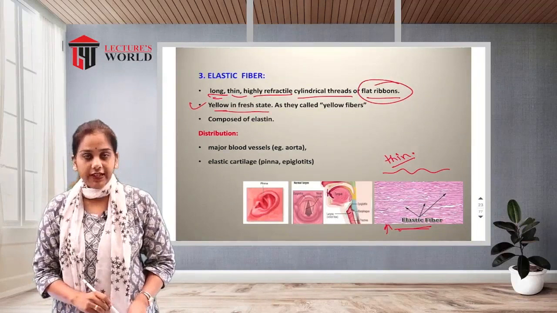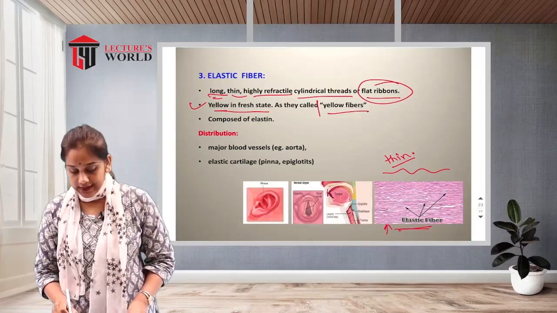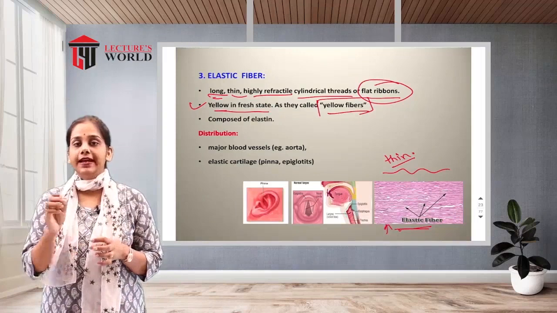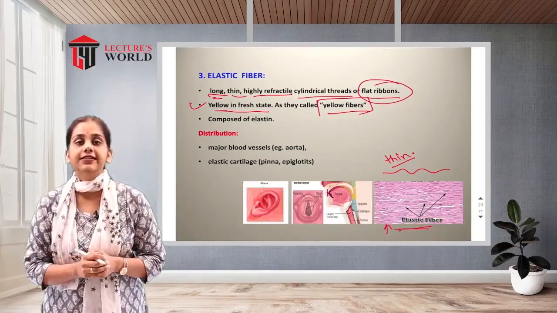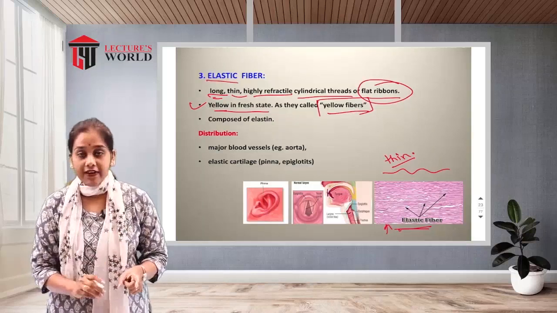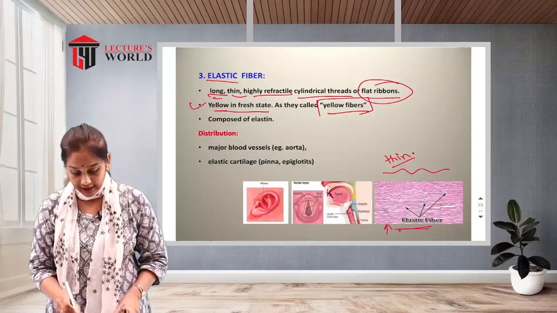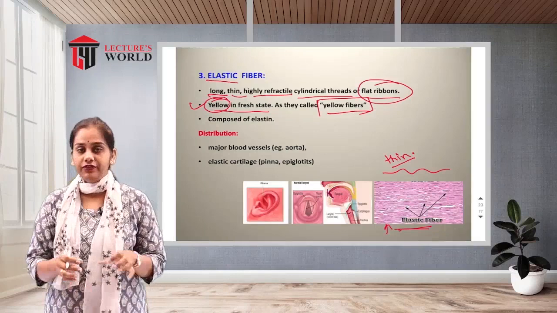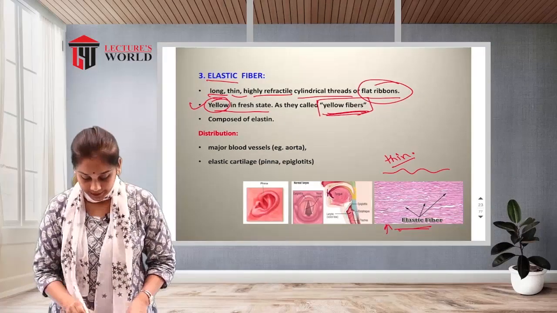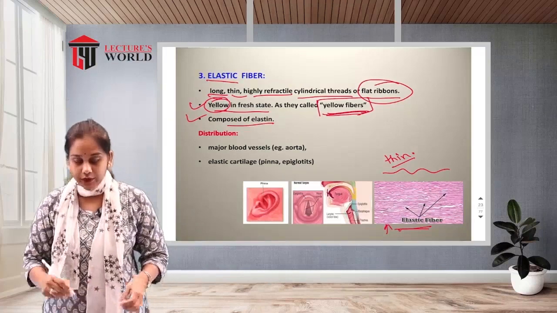Yellow in the fresh state, so that's why it is called a yellow fiber. Collagen fibers look white in color, so they are called white fibers, while elastic fibers are yellow in the fresh state, so they are called yellow fibers. It is composed of elastin.